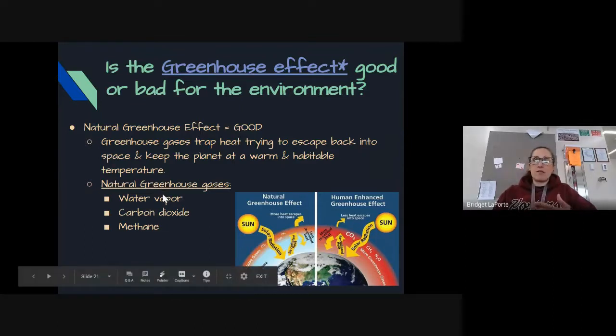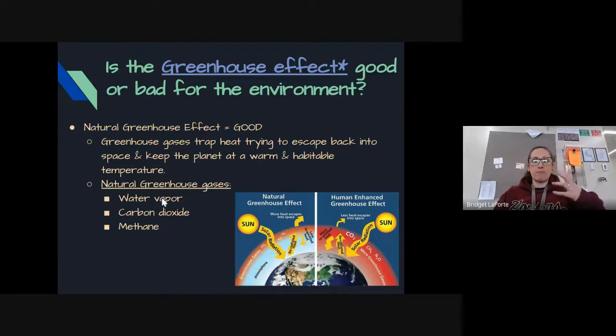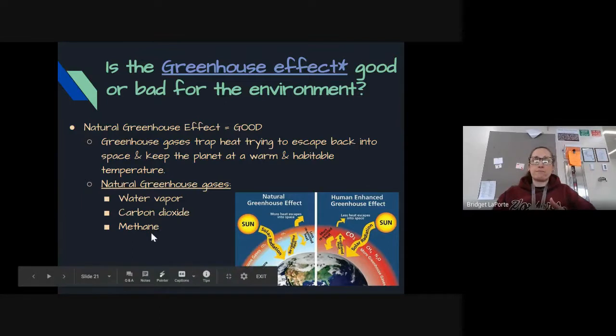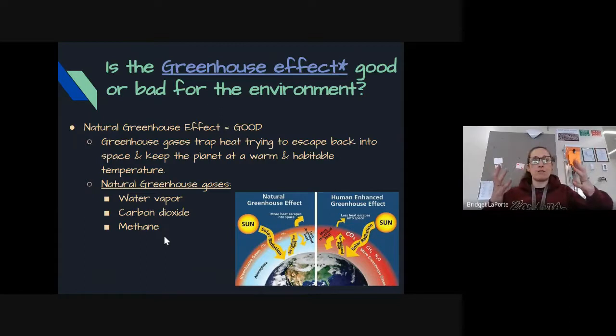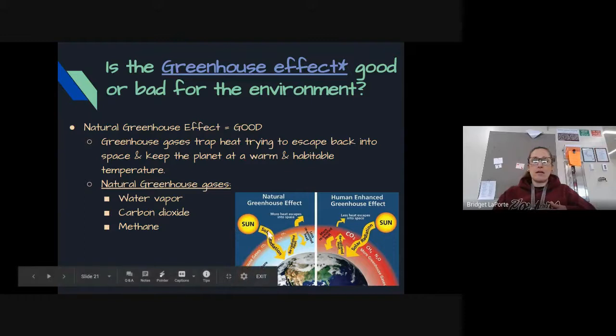Some of those natural greenhouse gases that are helpful to that are primarily water vapor, so that's H2O in its gas form, carbon dioxide, CO2, which I'm sure you've heard a lot about relating to climate change, which we'll get to in a minute, and methane. Those are probably our three most prominent natural greenhouse gases, so gases that are already in the atmosphere as a result of different chemical reactions happening here on Earth. So again, that solar radiation is able to enter, get absorbed, get re-radiated back out, and then get trapped by that atmosphere, right? Because there is a set amount of those gases in the atmosphere.